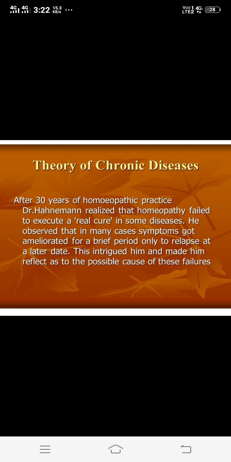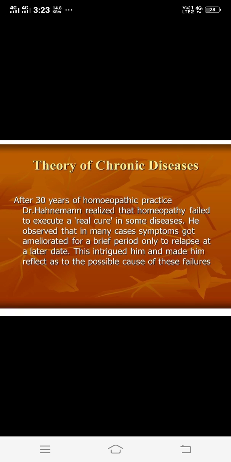When you are asked for the types of chronic diseases, you have to mention these three types. In the last exam, most of you made a mistake in writing the theory of chronic diseases. When asked for the theory of chronic diseases, most of you wrote the types of chronic diseases. These three are not the theory; they are the types of chronic diseases: artificial chronic disease, false chronic disease, and true chronic disease. I again repeat, these are the types of chronic diseases and not the theory of chronic diseases.